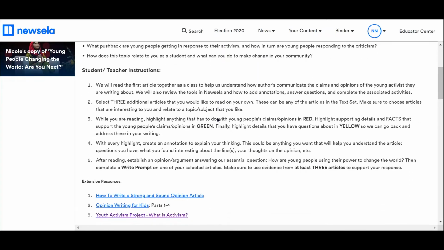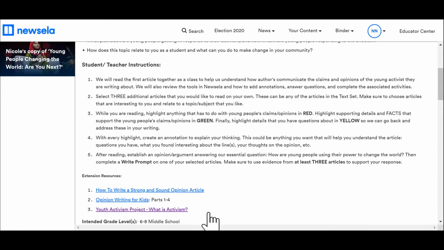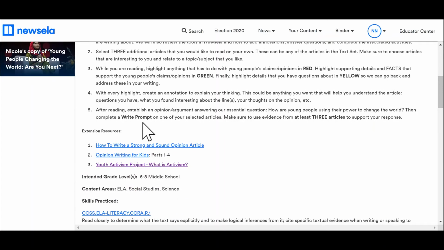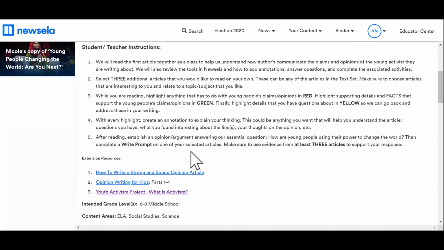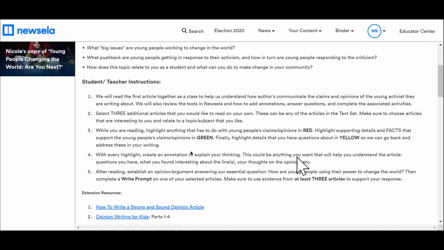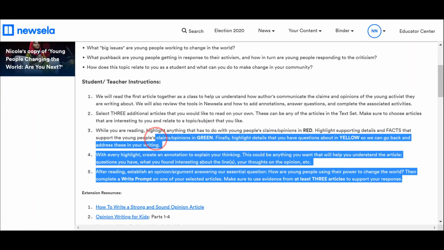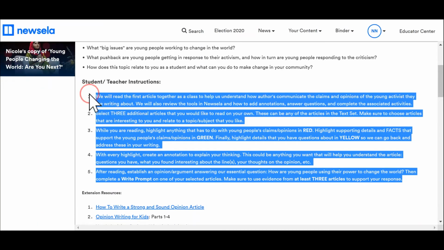And then maybe the extension resources. For a lot of people who do personalized learning, students have to first achieve that level of proficiency. So you're watching them and guiding them along the way, and then they finally get to that 4, and that's when you give them these extension resources. So maybe you just keep these to yourself and send them individually to students, or have students pick from those 3 at that point. Okay, so this is nice because you have everything here, and maybe when you create the assignment, all you want to do is just have these instructions.